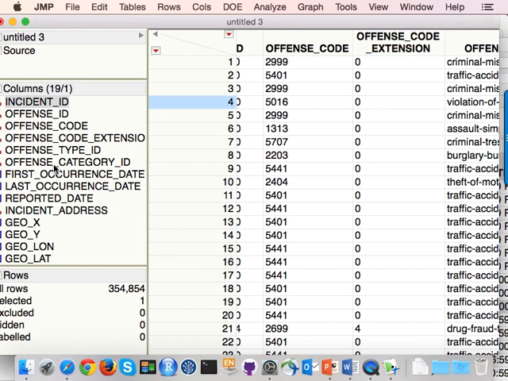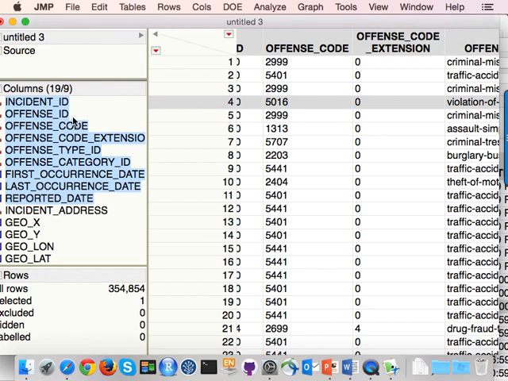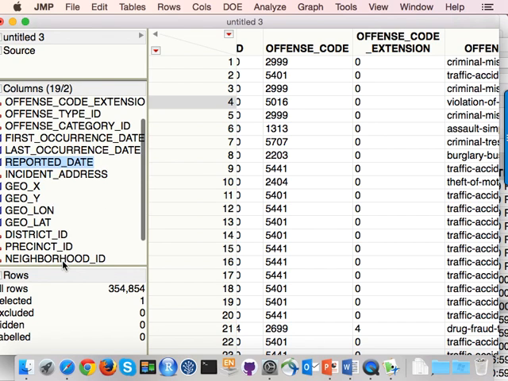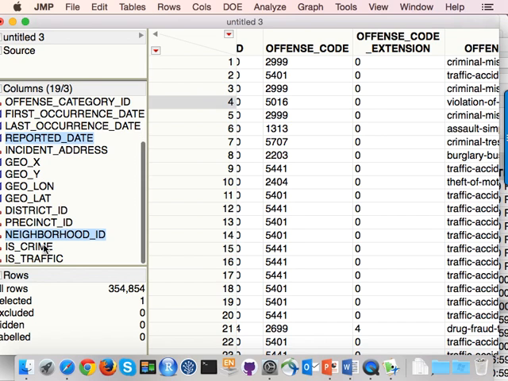And we also, oh, I guess there's a list over here. So then we want the reported date, not the ones in the middle though. Can't select multiples. We want the neighborhood ID, and whether or not it was a traffic crime or not. Okay.